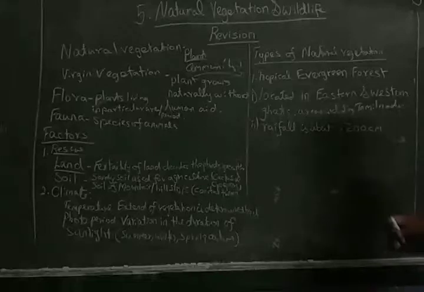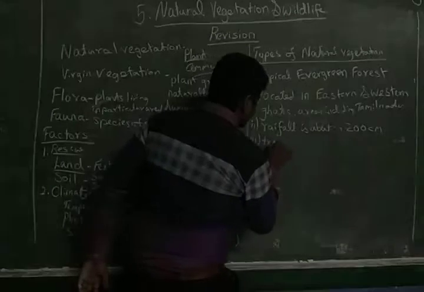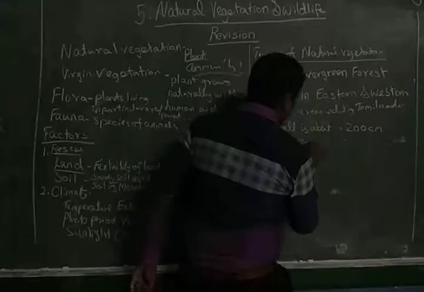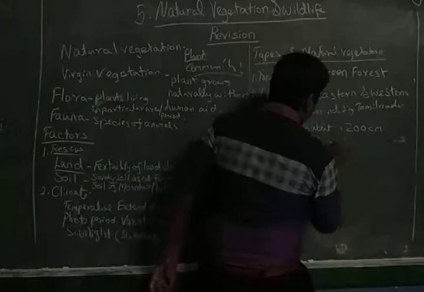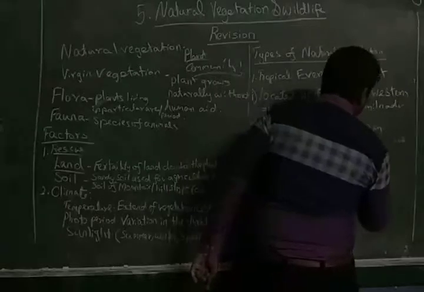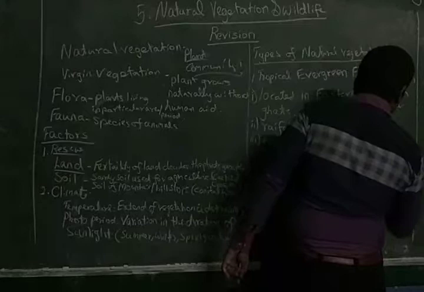And the next main thing is the height of the trees: the trees grow up to 60 meters and above.